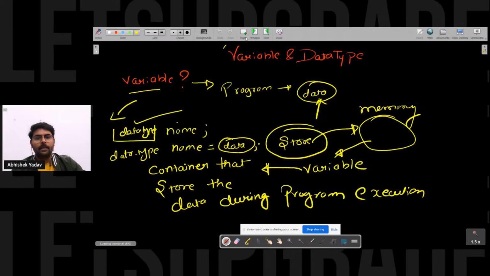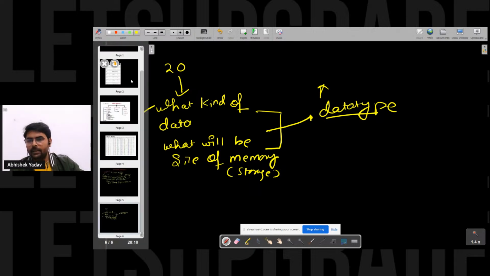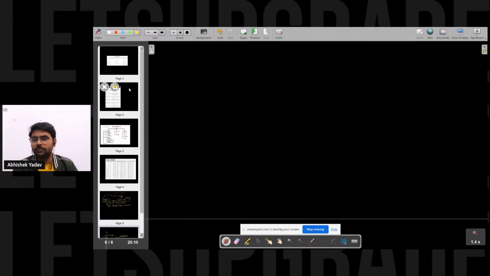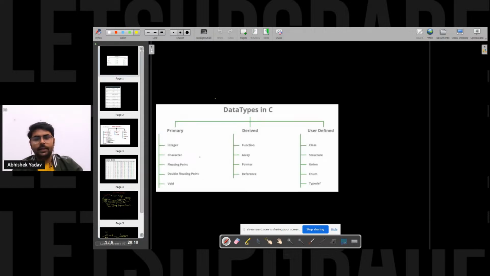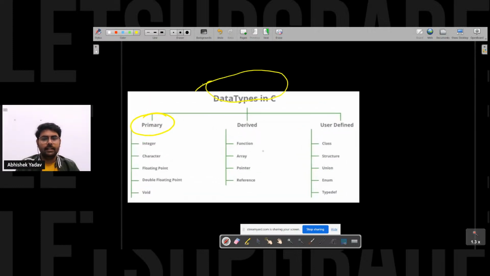So now you're saying, I got the idea of data type, why do we need to use a data type here, right? So basically we have different data types here. Let's go to the data types. Here you can see on the screen, data types in C. We have primary data, derived data and user defined data here, right?